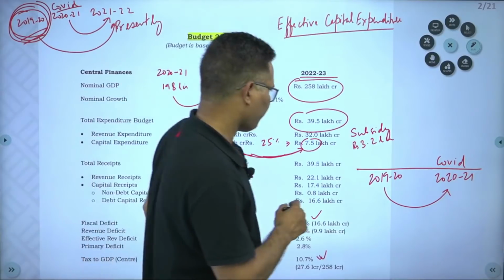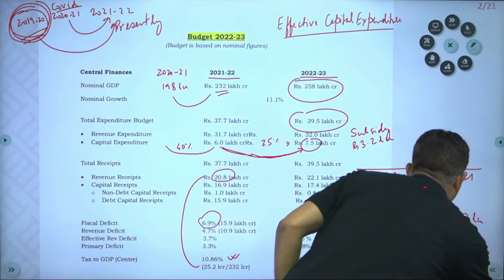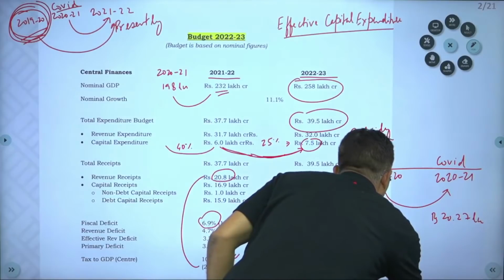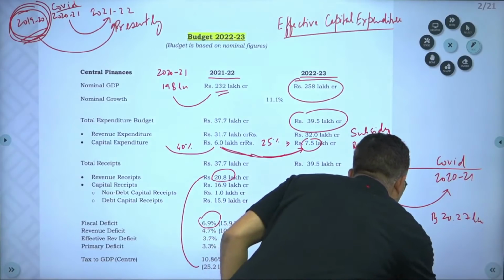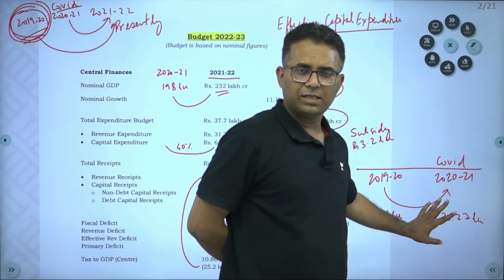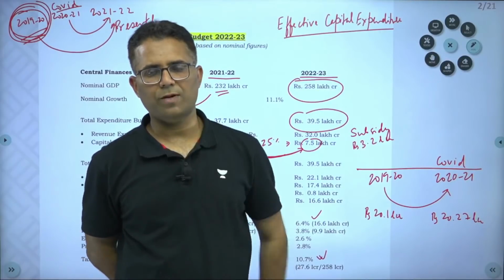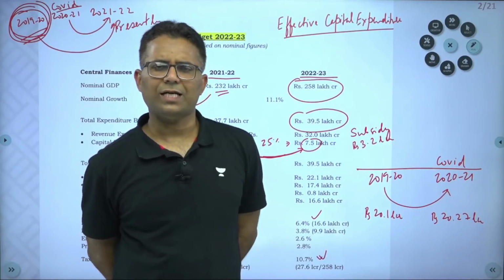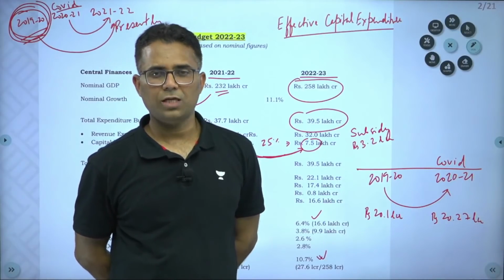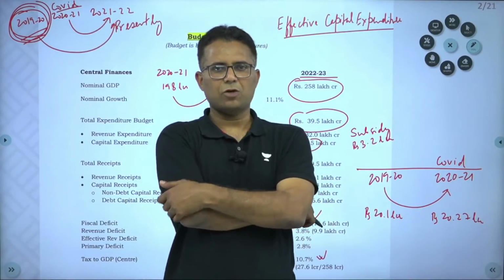I will just tell you the figures, how much it has increased. In 2020-21 it is 20.27 lakh crore, and in 2019-20 it is 20.1 lakh crore. Even if it is very slight, this tax collection has increased. This is a very important piece of information, you must keep it in mind. But you should also think about why tax has increased when GDP has decreased, both real and nominal, the central government's tax collection.